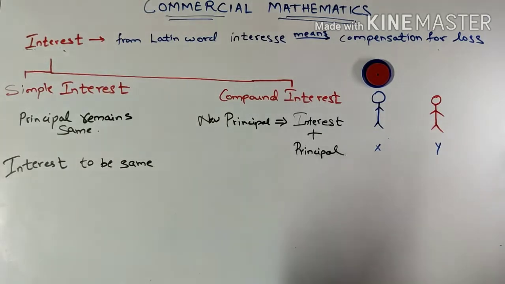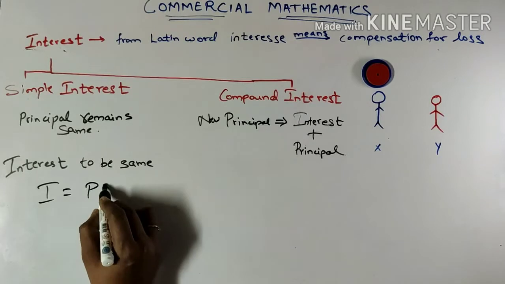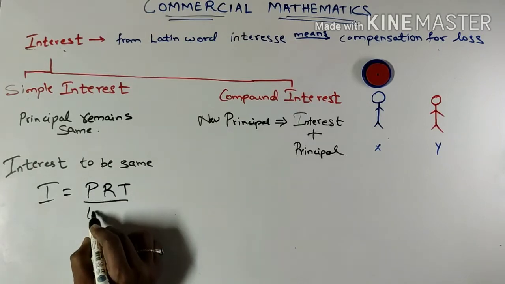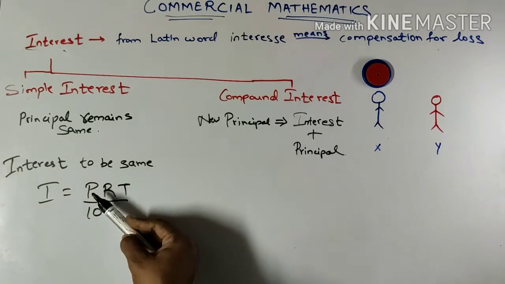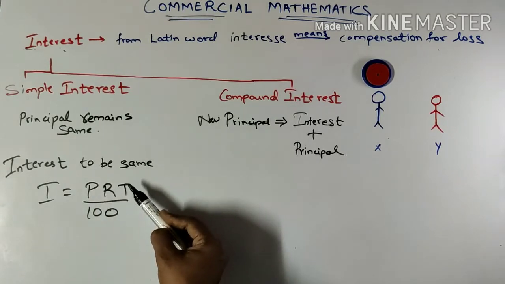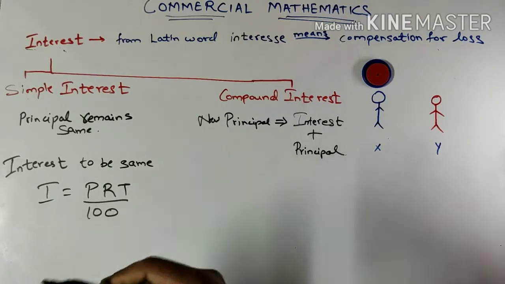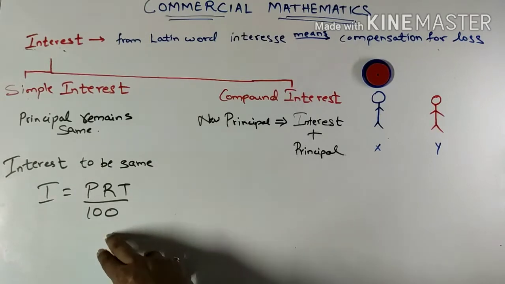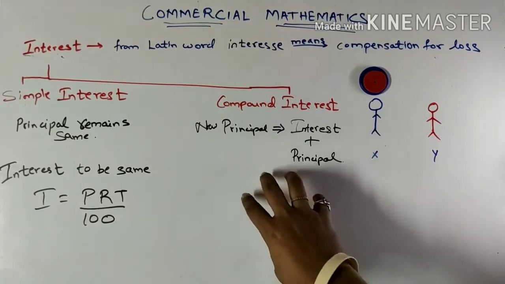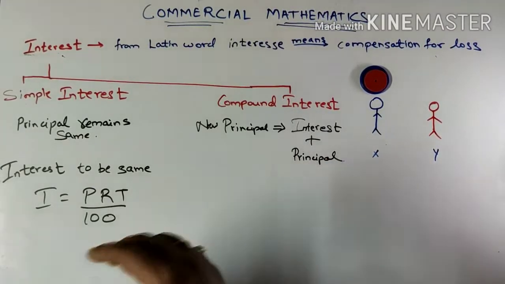The formula for calculating simple interest is I is equal to P R T upon 100, where I is the interest, P is the principal amount, R is the rate of interest, T is the time duration in years, for how many years the amount was borrowed, and divide by 100. This is the formula for interest. And we'll see how we find the compound interest on a certain principal amount.